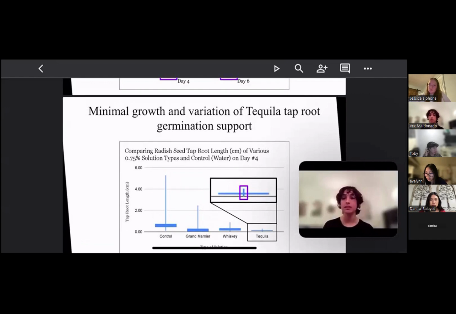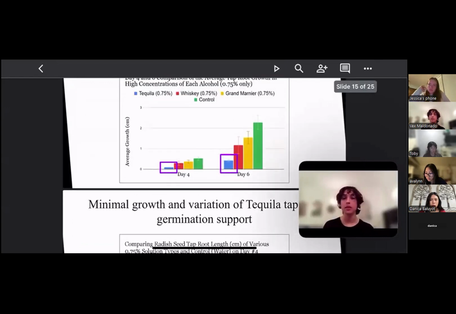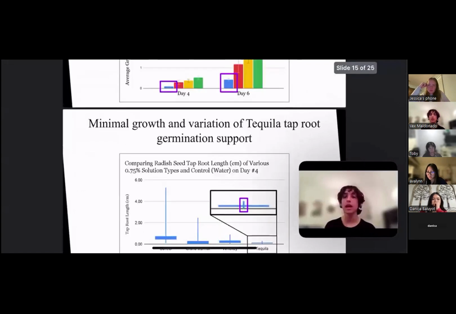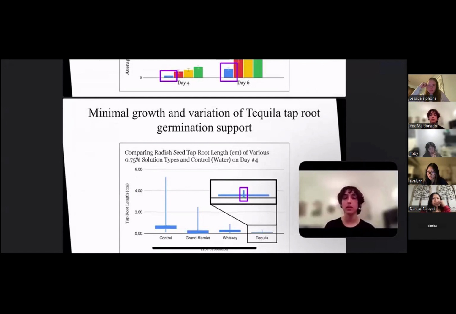Lastly, we have a cross analysis between each sample, as seen in the box and whisker plot of radish taproot length on day 4. When comparing the standard error bar of each solution, there is a noticeable difference when viewing tequila's standard error bar as highlighted. Due to its short length, there was little to no variation in comparison to the wide variety experienced by the other solutions, supporting that tequila inhibited the most growth.